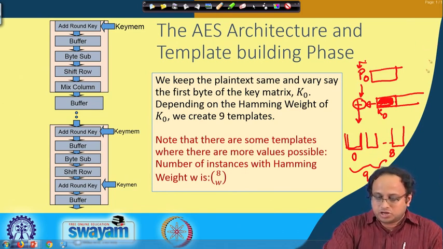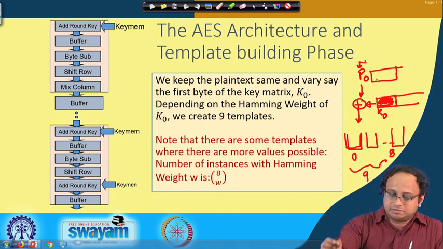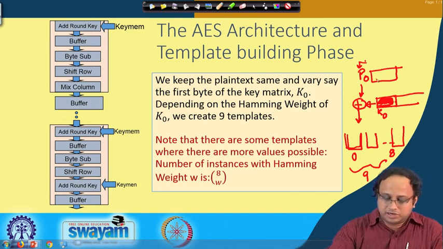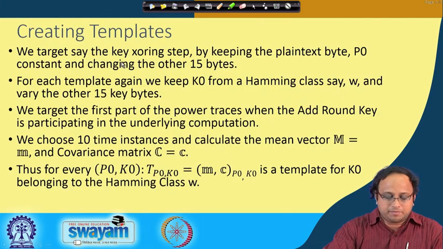Now we will keep the plain text the same and try to build templates in this fashion. We target the key sorting step by keeping the plain text byte P0 constant and changing the other 15 bytes.